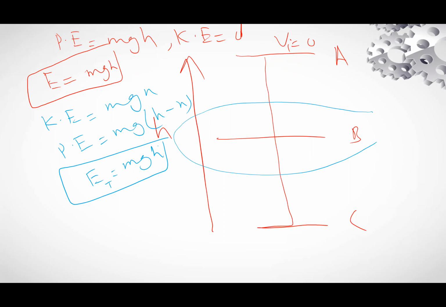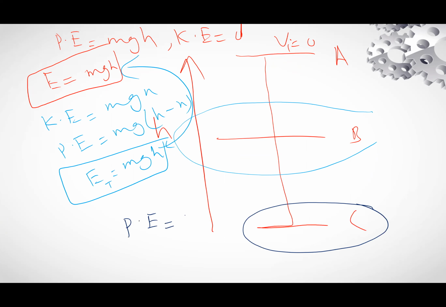Again we get the same equation. Now for point C, potential energy will be equal to 0 because height is 0. Kinetic energy is equal to mgh. So E total at point C is equal to mgh.